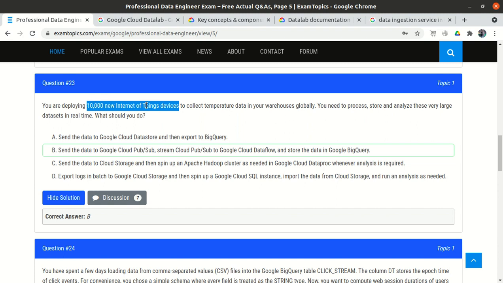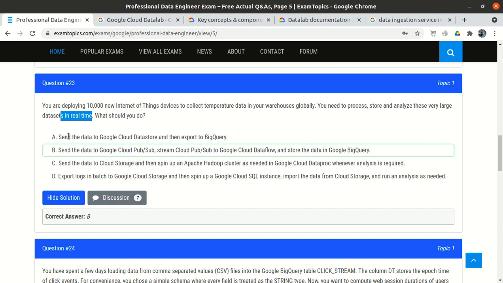There we have 10,000 devices, and we want to collect the temperature of all 10,000 devices, and we want to store the temperature in some warehouse. Warehouse means BigQuery, right? And we need to process the data, store the data, and analyze the data in real time. So we need to find the first keyword.